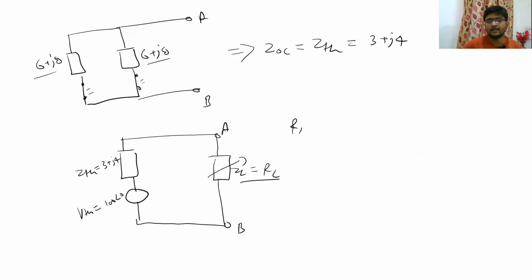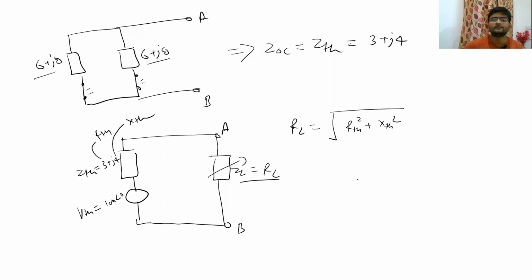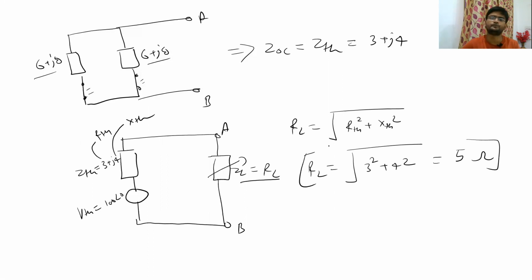So this RL value will be under root RTH square plus XTH square. And from here you can see that this 3 is RTH and this 4 is XTH. So we can directly put the values. So we will get 3 square plus 4 square, and solving it we will get 5 ohm. So our RL should be 5 ohm.